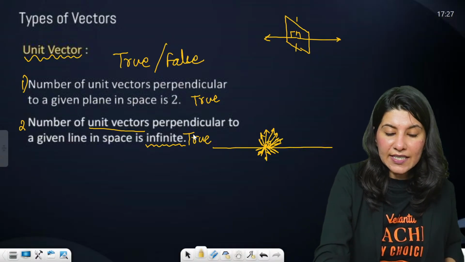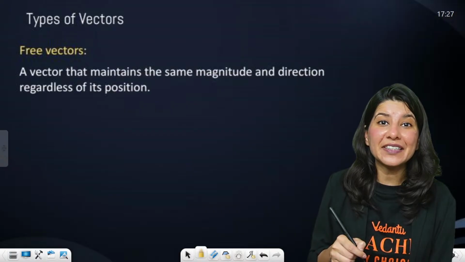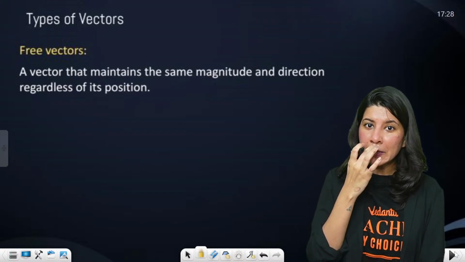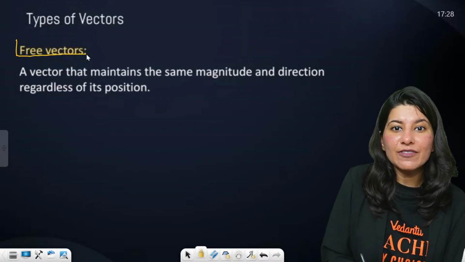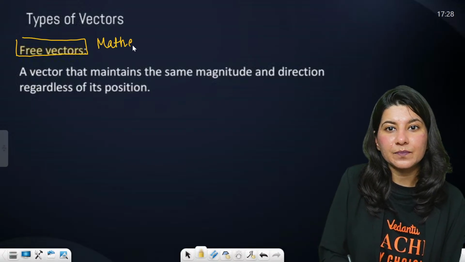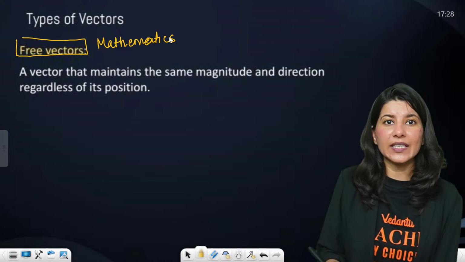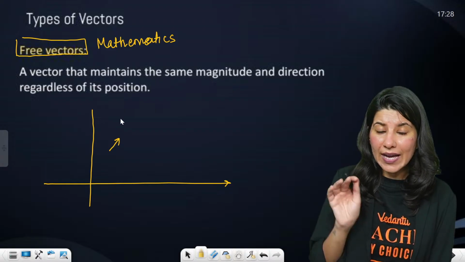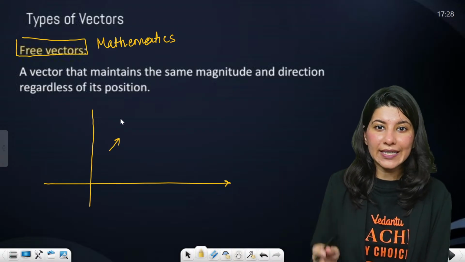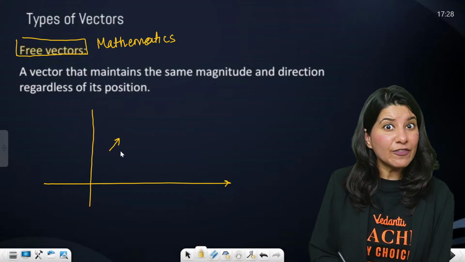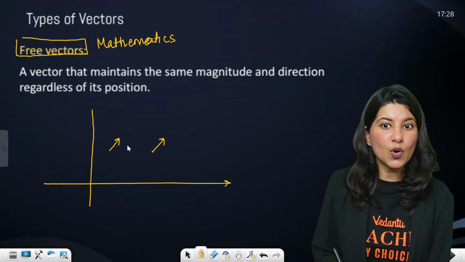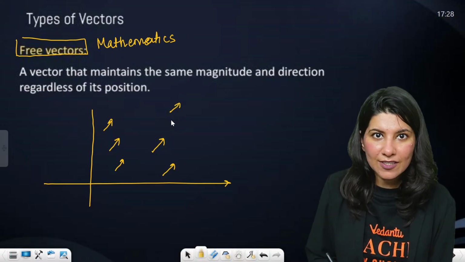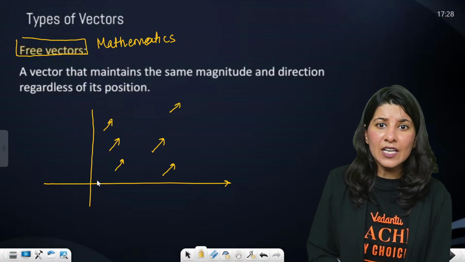Now, let us understand the difference between mathematical vectors and physical vectors. That means Shreyas sir's vectors and Ninja ma'am's vectors. So in mathematics, free vectors are something like this: suppose I am having this vector. Without changing magnitude and direction, I can shift this vector in such a way that it will become this. Both are the same. All the vectors you are seeing on the screen have the same direction. Yes or no? Yes, ma'am. Direction is the same, magnitude is also the same. So this is the free vector.